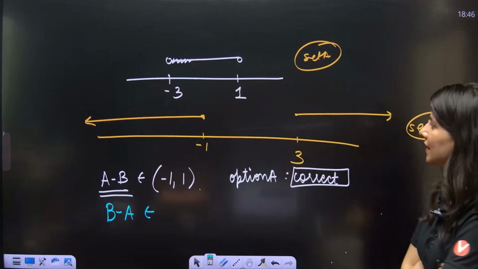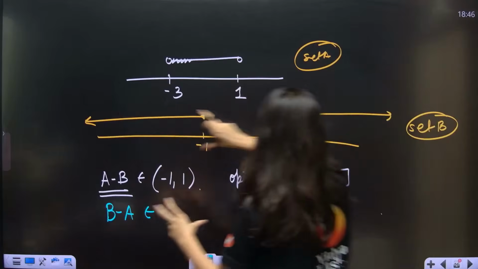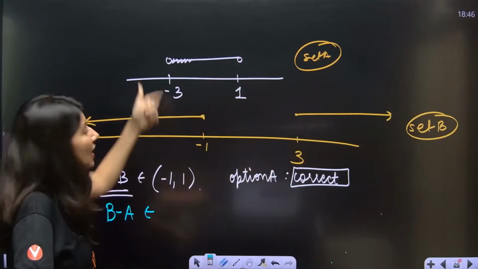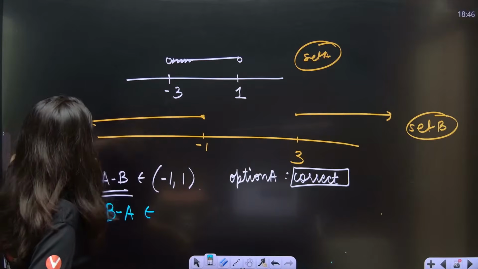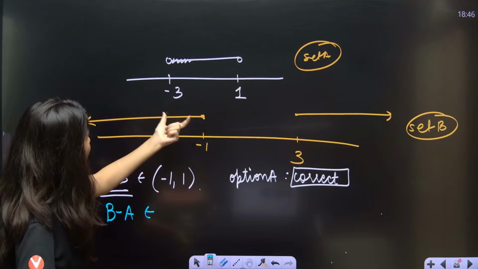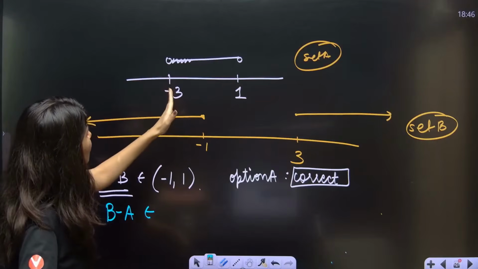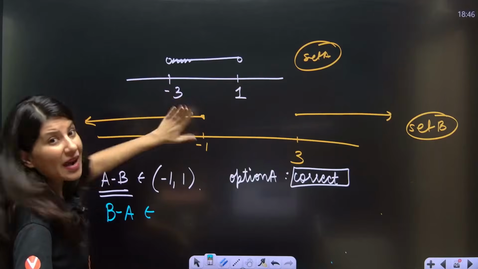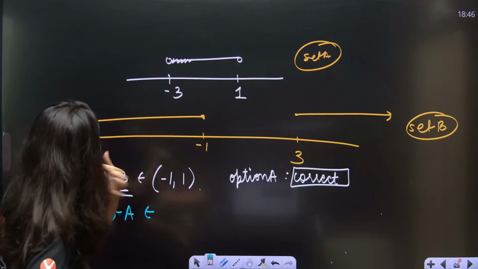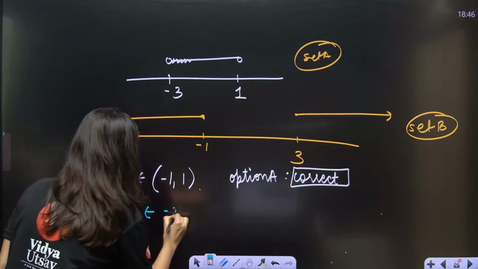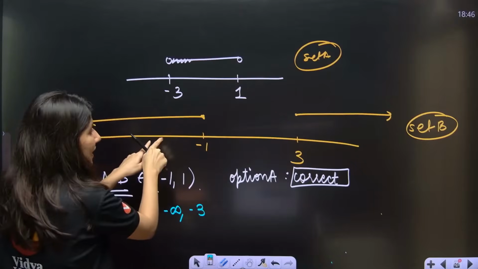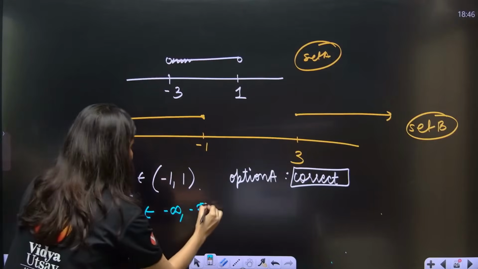So in B minus A, you have to take all the things which are there in B, but just remove that portion which is overlapping with A. So let me check. Minus infinity to minus 1 is B. But ma'am, this portion, so remove this portions now. So what you need to remove? See, minus 3 is not there in A. So you no need to remove it. Okay, so you will be like minus infinity to minus 3. So minus 3 is there in B, but not in A. So it will be there.